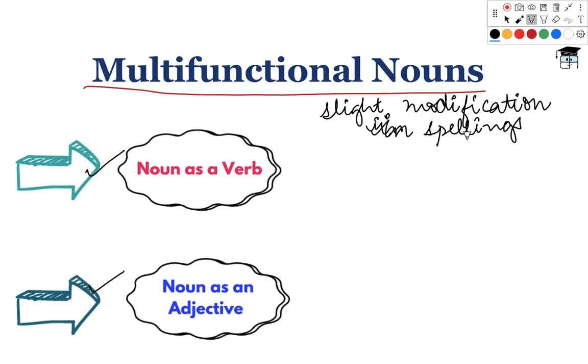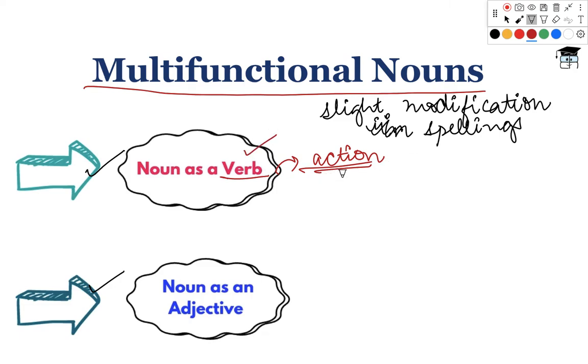Okay, now let us start with the first one, which is noun as a verb. We all know that a verb symbolizes an action taking place. When we're talking about verbs, we're talking about some action taking place, right? So this means whenever you find a noun's spellings altered to such a form that it now depicts a work or an action taking place, that noun has taken the verb form.